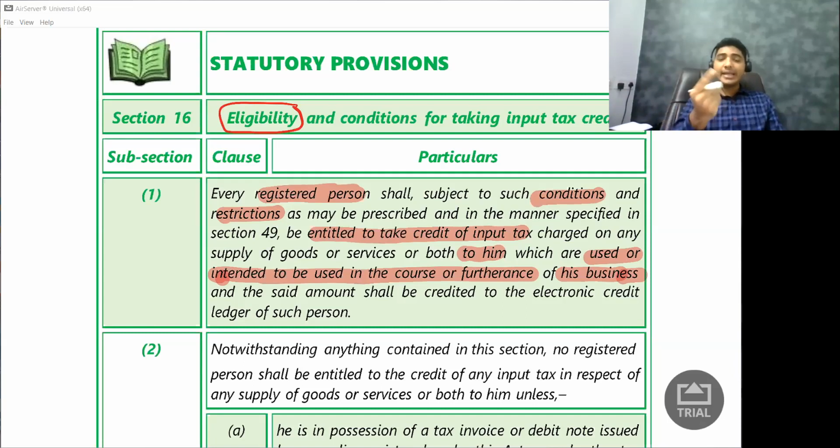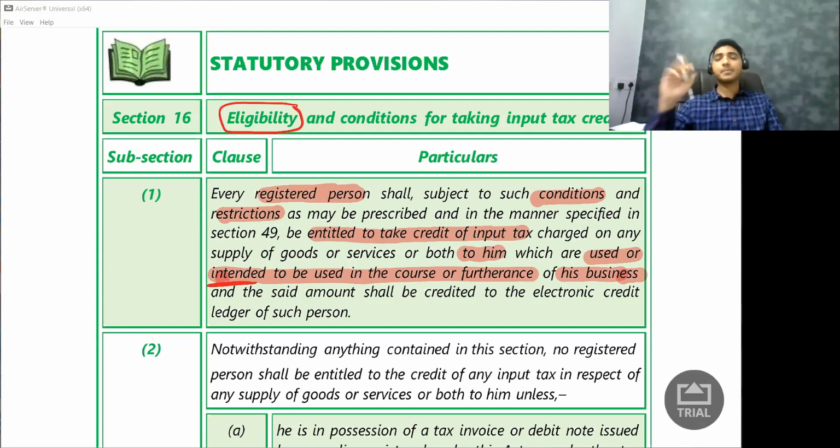Sir, what do you mean by the word intended to be used? So they are using one more word which is actually used or intended to be used. I'll give an example. Let's say that I purchased one inverter for my office, so that whenever the power goes off, I can use this inverter. Now let us say one entire year, there was always power. There was no power cut at all. I never used this inverter. But when I purchased that inverter, I paid some amount as GST. Will I get the input tax credit benefit of the same?